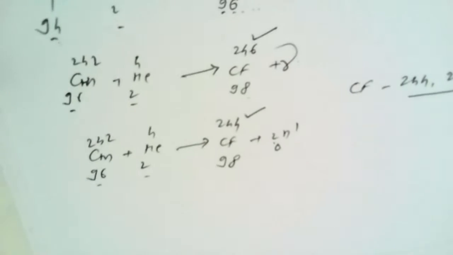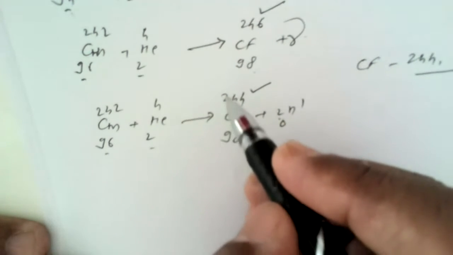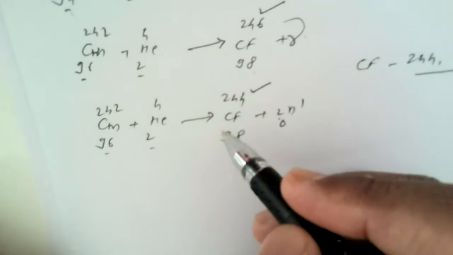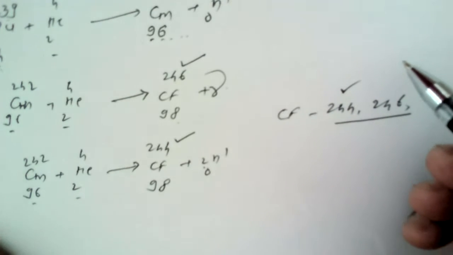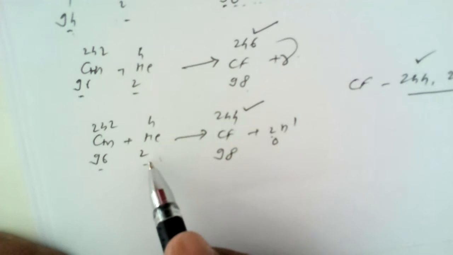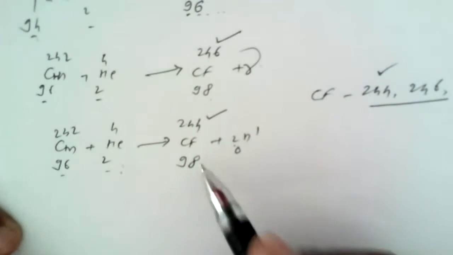So if, for research purposes, a particular isotope is required, for example 244, then we can use alpha particles with a greater speed, and we can definitely obtain this particular product.